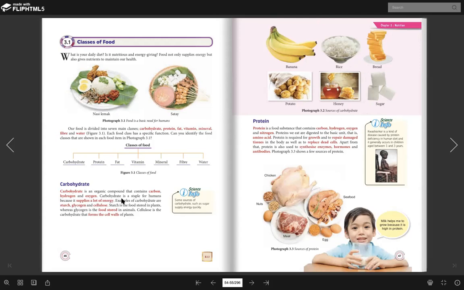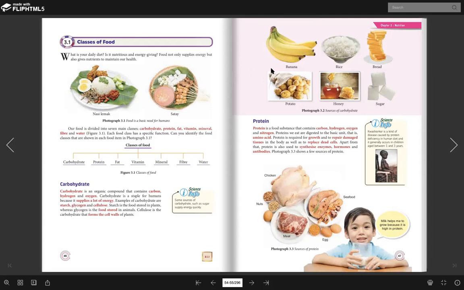These are the example of food that contain carbohydrate. But the real example of carbohydrate are three. The first one is starch, glycogen, and the last one is cellulose. In the exam, if they ask you, please give example of carbohydrate, these are the answer: starch, glycogen, and cellulose.